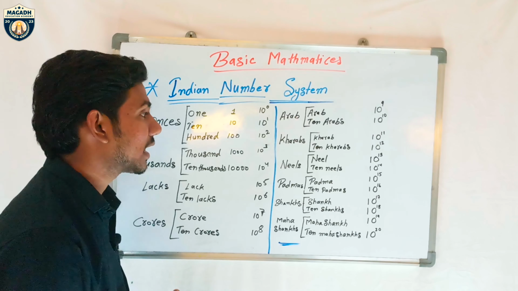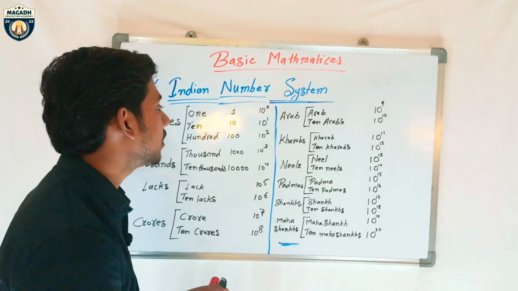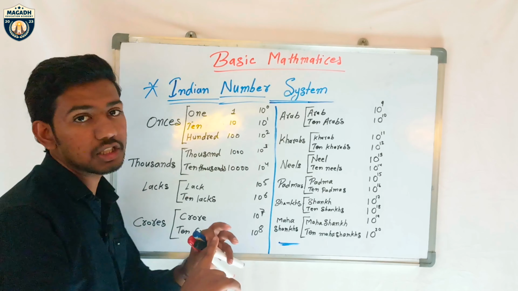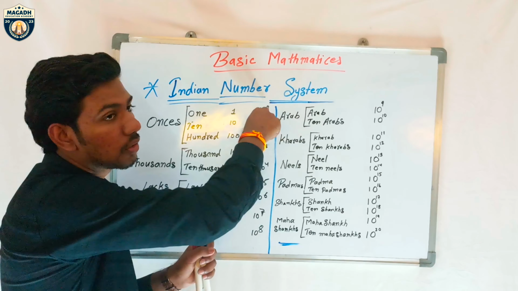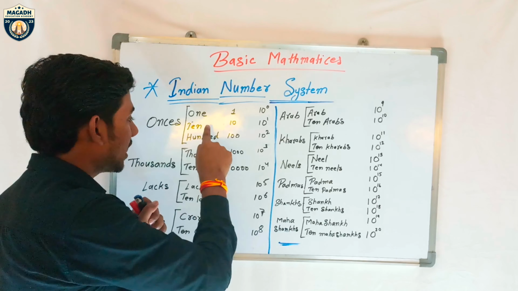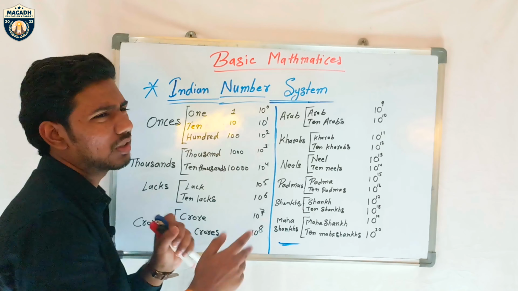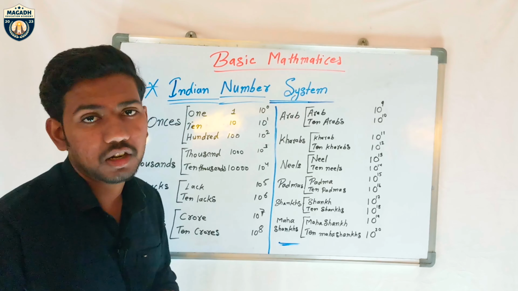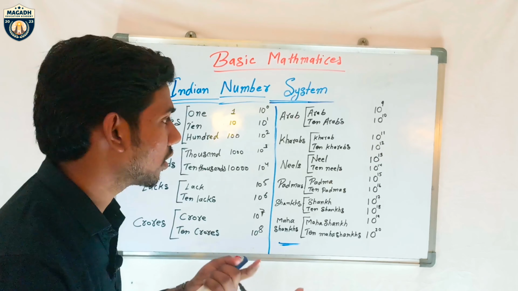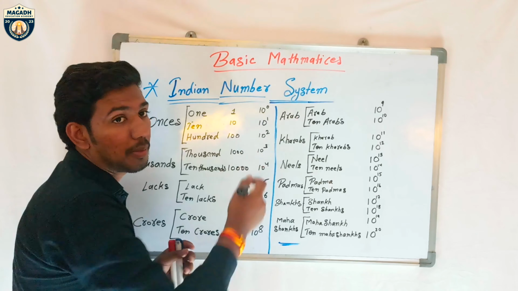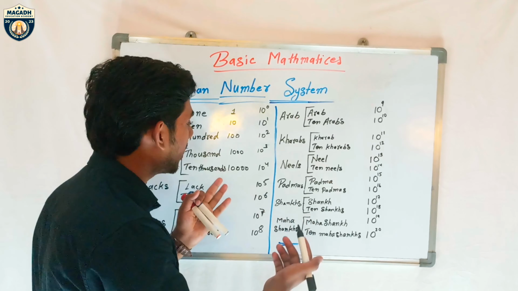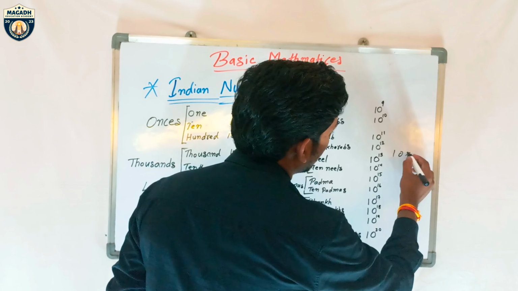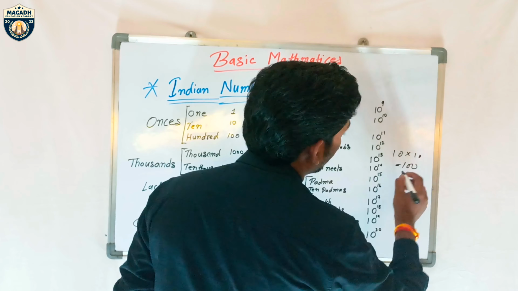Okay, so because of that I written this. If you see here, in ones there are no zeros. In the tens there's nothing there. If you ask how many zeros in 100, you can say 2 zeros. So I written here 10 to the power of 2. Why? Because when you multiply 10 into 10, that is already 100 only.